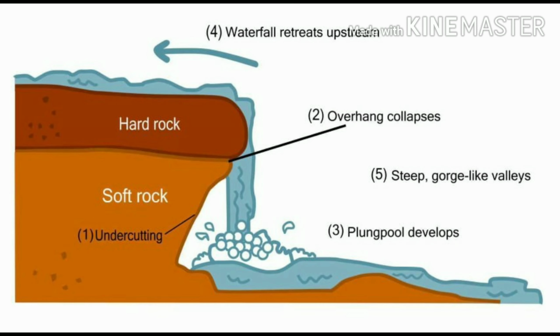Now we are going to know about another most impressive landform created by the river in its journey through the first phase, or the upper stage. It is the waterfall. What is the mechanism behind the formation of a waterfall? A waterfall is simply the fall of an enormous volume of water from a great height.